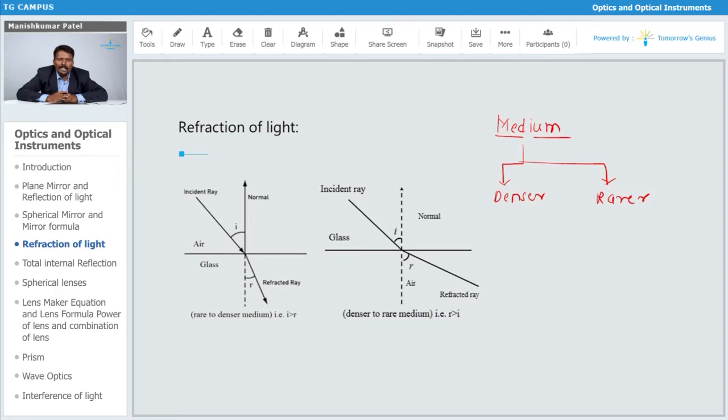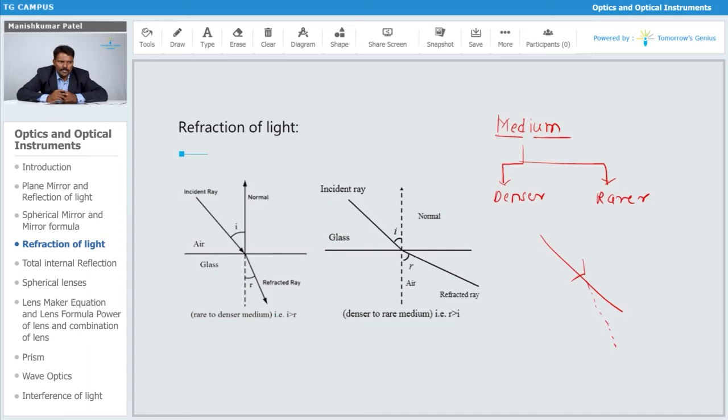When the light enters from one medium to another medium, there is a change in the path of the light. The light is supposed to follow a straight line when it is traveling from 1 to 2, but it bends. It either gets bent towards the normal or away from the normal. That bending of light, that change in the path of the light, we are going to call refraction.